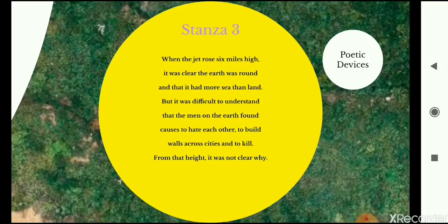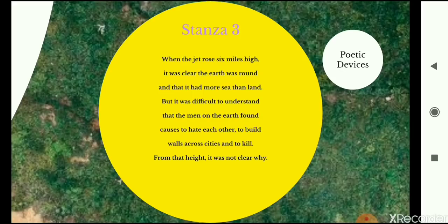So the poet says that the one thing that is very clear to me is that the earth is round and that there is more water on the earth than land. But it was difficult to understand that men means humans, the people. It was very difficult to understand that the men on the earth found causes to hate each other. It was not clear why people hated each other so much, and they found causes to kill each other, right?